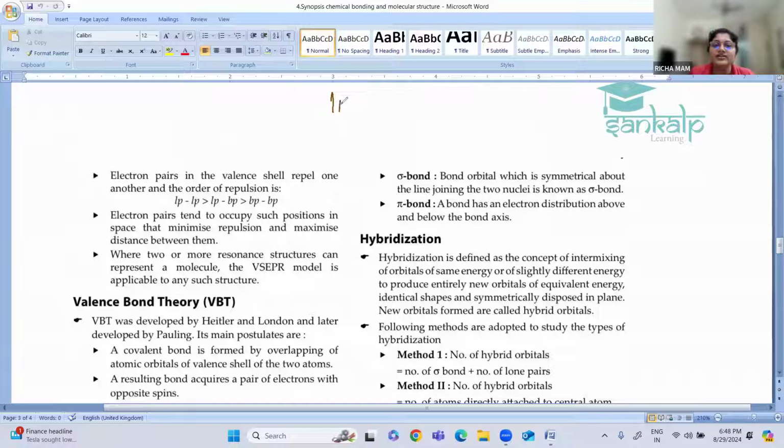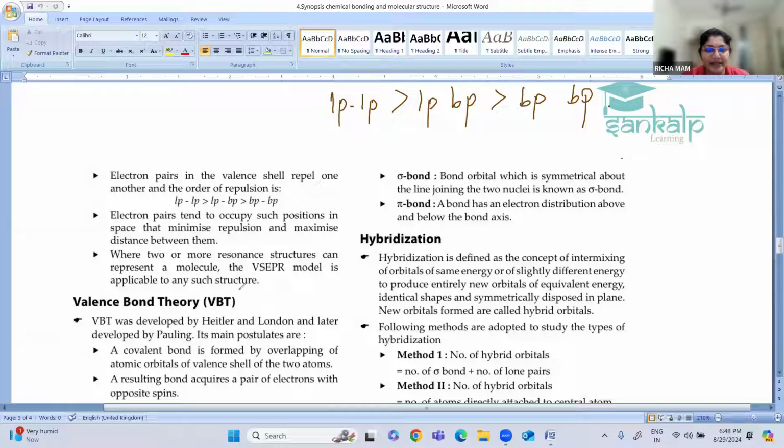Okay, and always the lone pair repulsion is more compared to lone pair-bond pair and bond pair-bond pair repulsion. So this you have to remember about the valence shell electron pair repulsion theory. Okay, so this was about the valence shell electron pair repulsion theory.